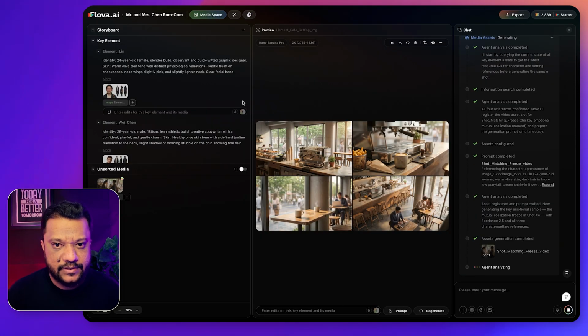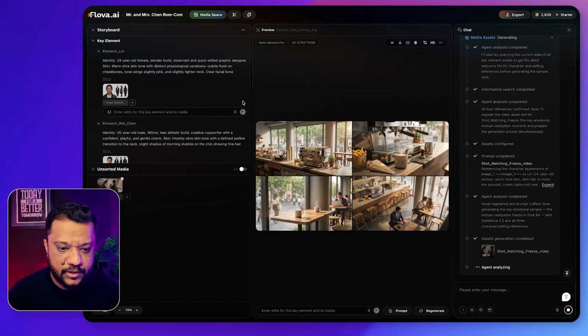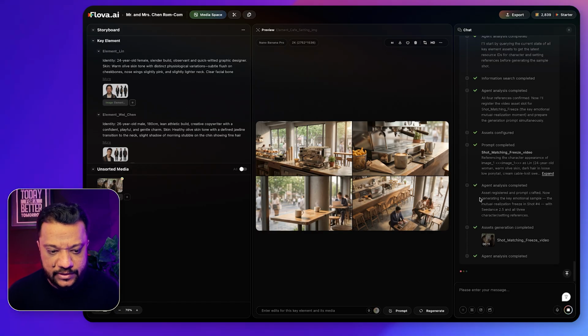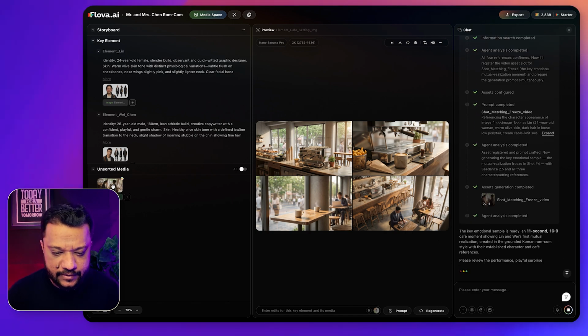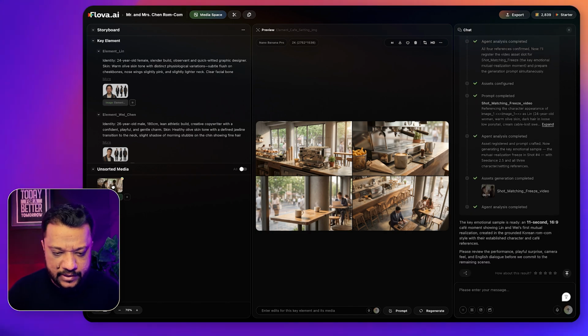But the important part is that at every step, it gave me a scope of correction. So over here, you can see below the character sheet, I can type a prompt for the particular character sheet to make changes inside this. Okay, all right. So our shot is generated. Let's check how exactly it will look.